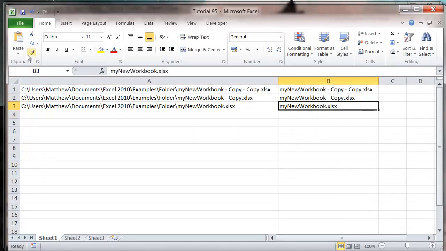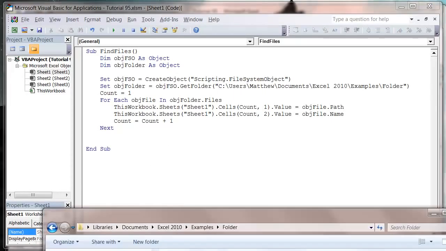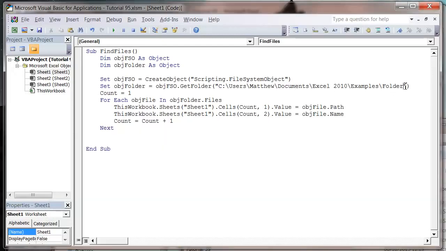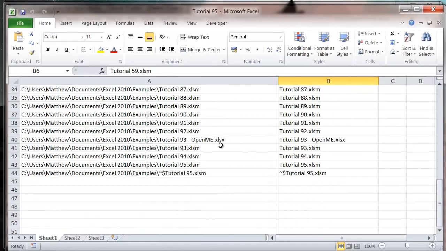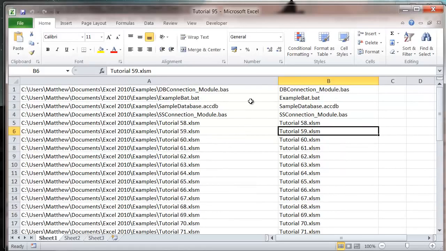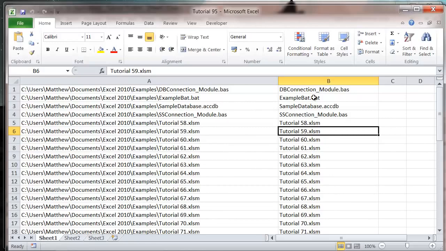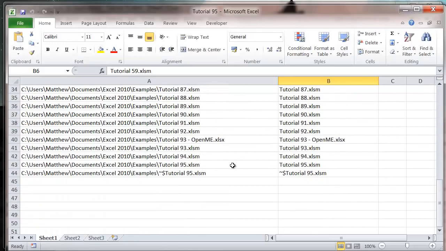So that is essentially how we would search a folder, and we can use it for any folder. So let's say I go back into my examples one and we take that out and then press play, and then look at this, and we've got all of our files in that folder instead. So that is really useful.